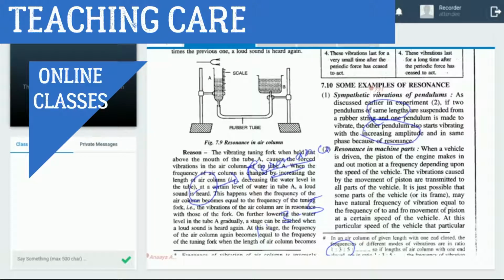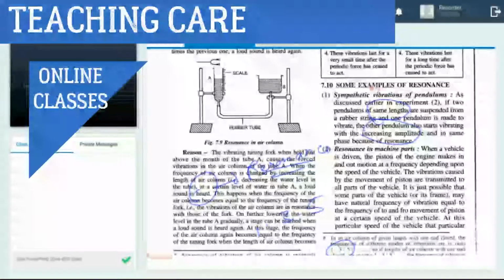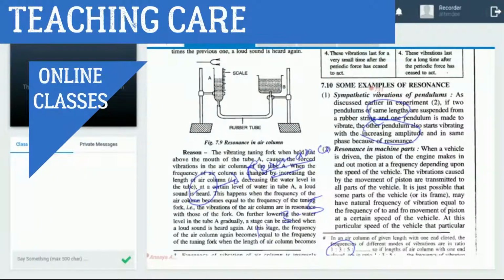You know, when we increase the speed of a bike, the parts of the bike produce a rattling sound. When we increase the speed, its machine parts, its engine parts, start producing it.